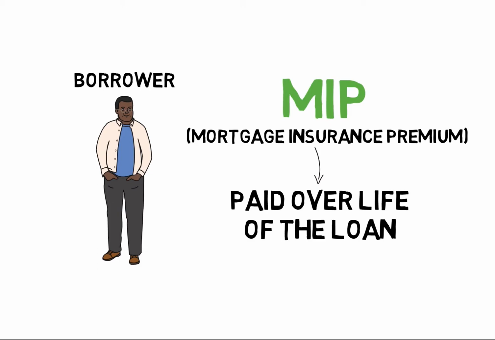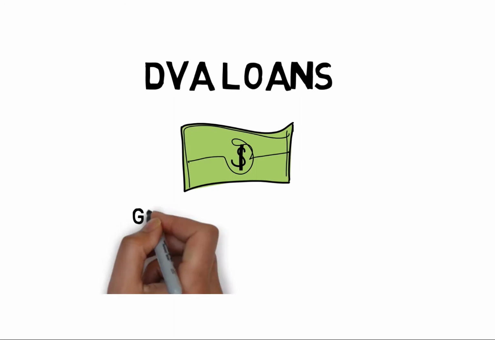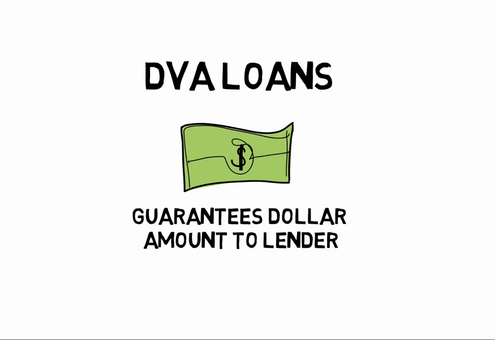FHA again insures loans on behalf of the lender. Whereas the Department of Veterans Administration loans, the VA actually guarantees a certain dollar amount to the local lender. So keep in mind, FHA insures, VA guarantees.